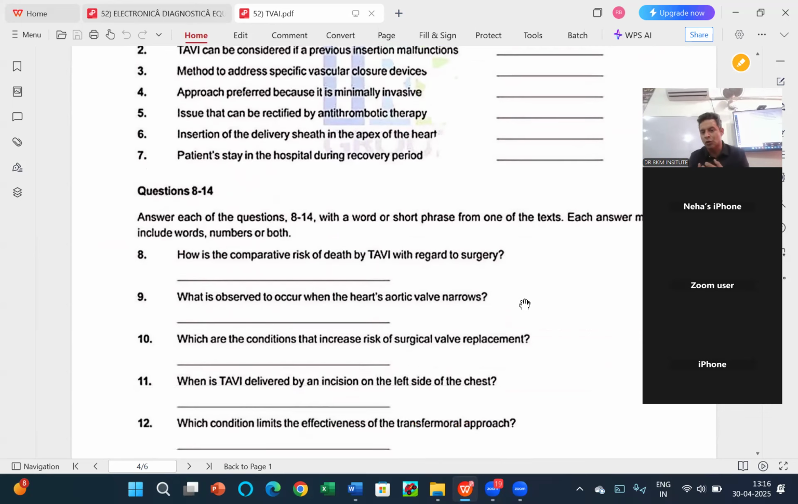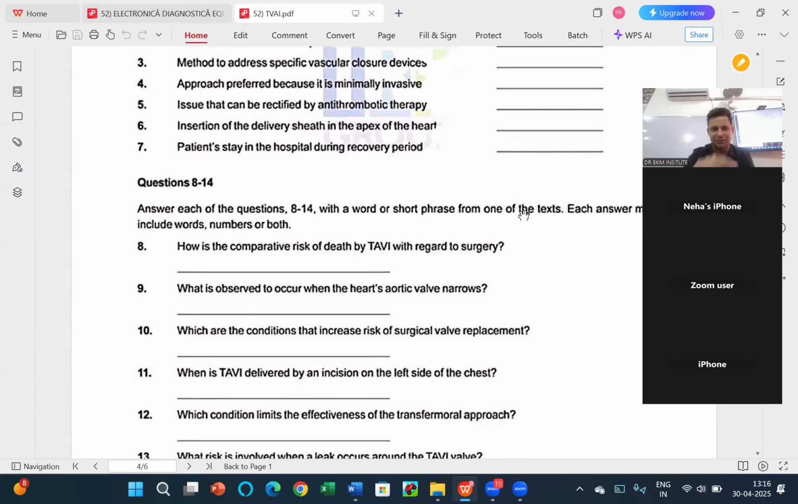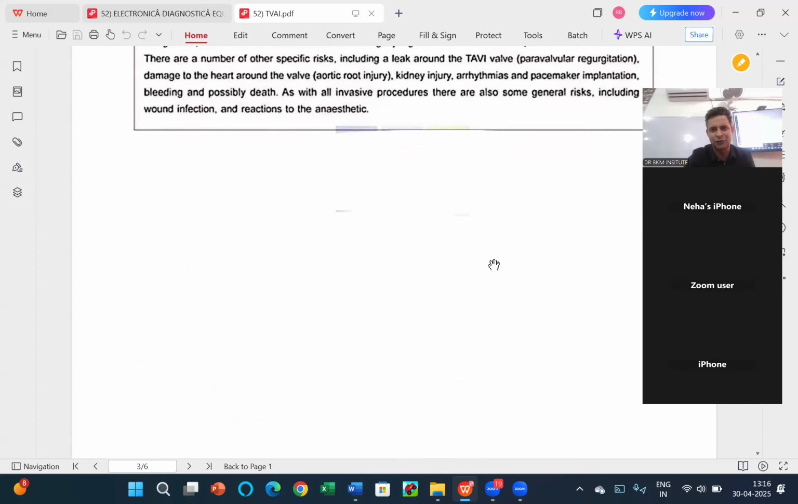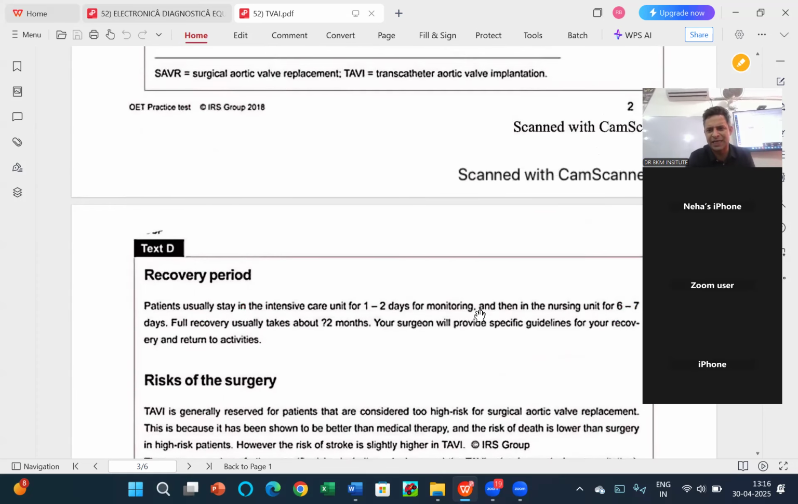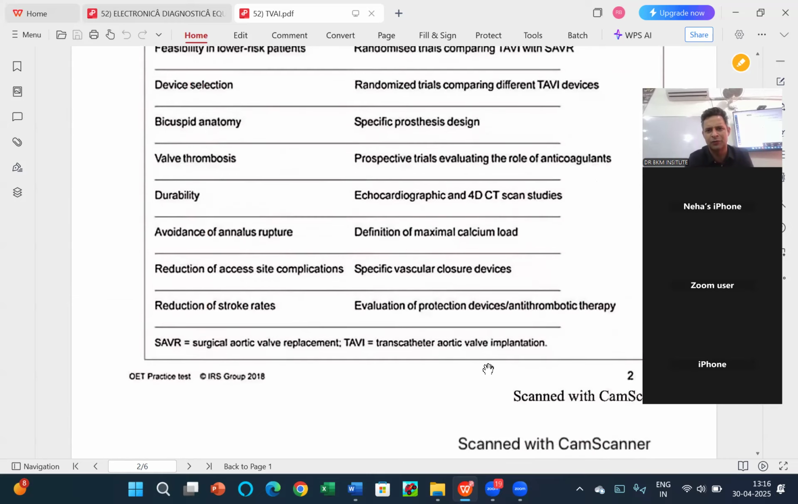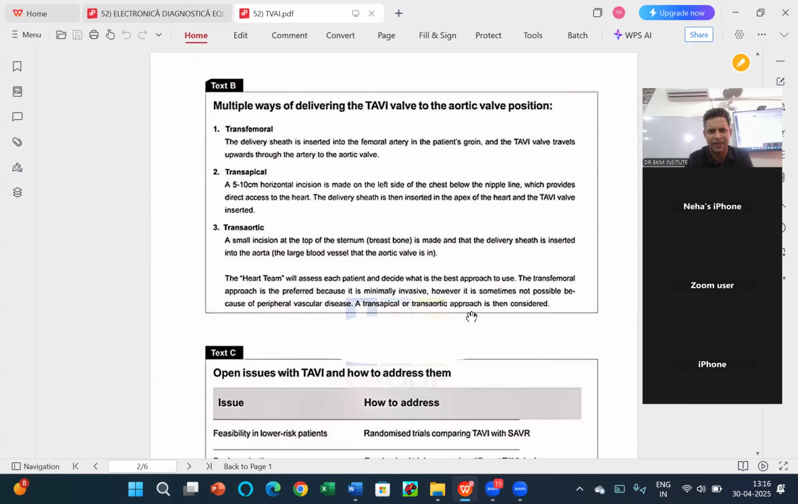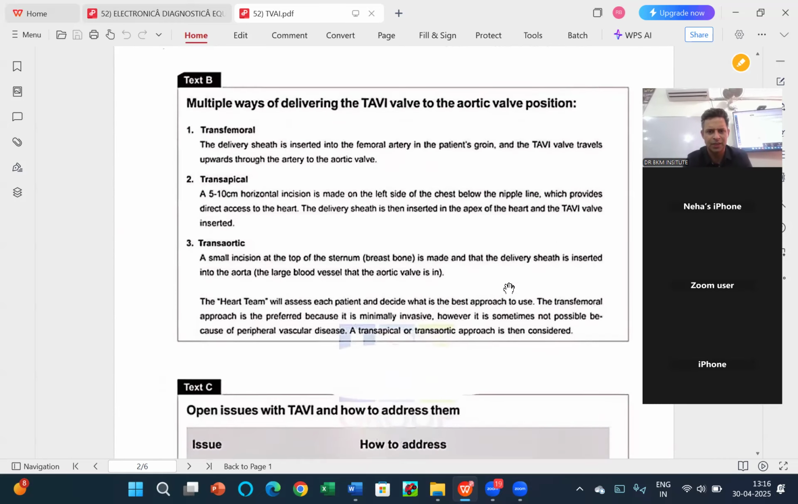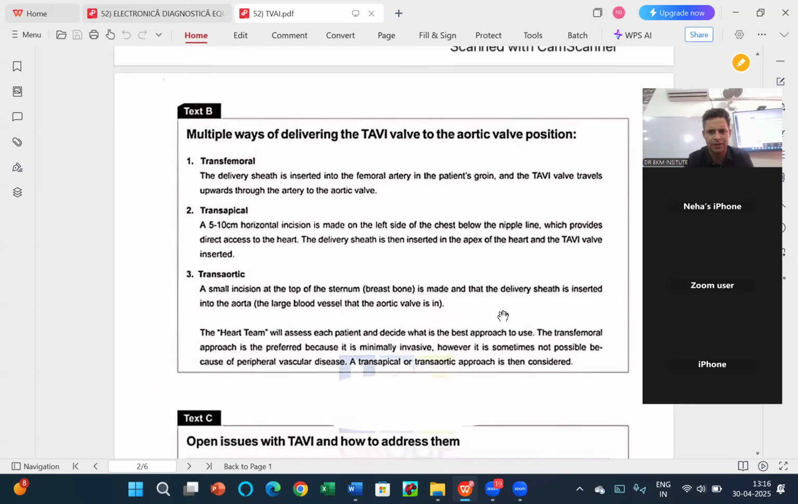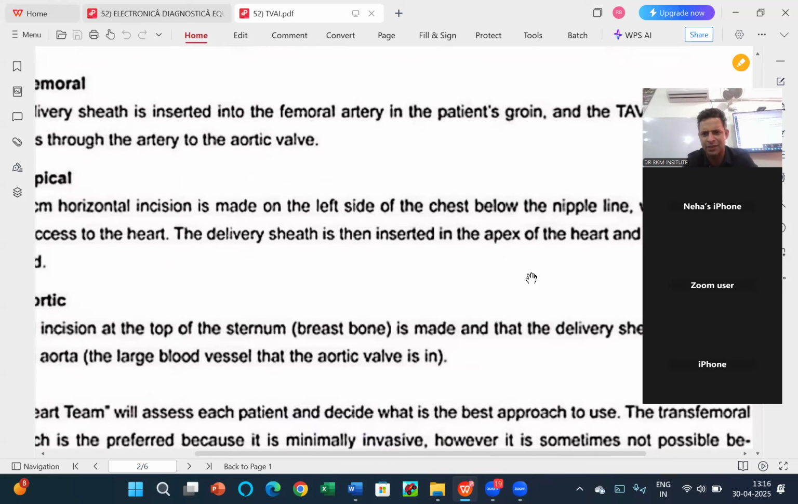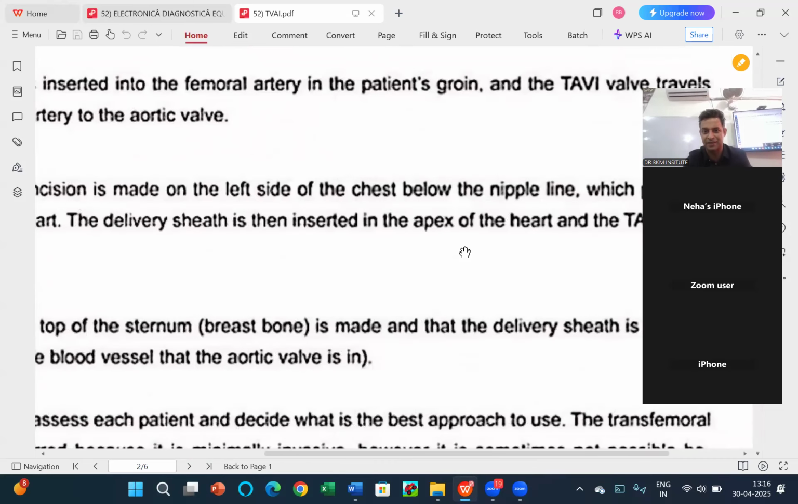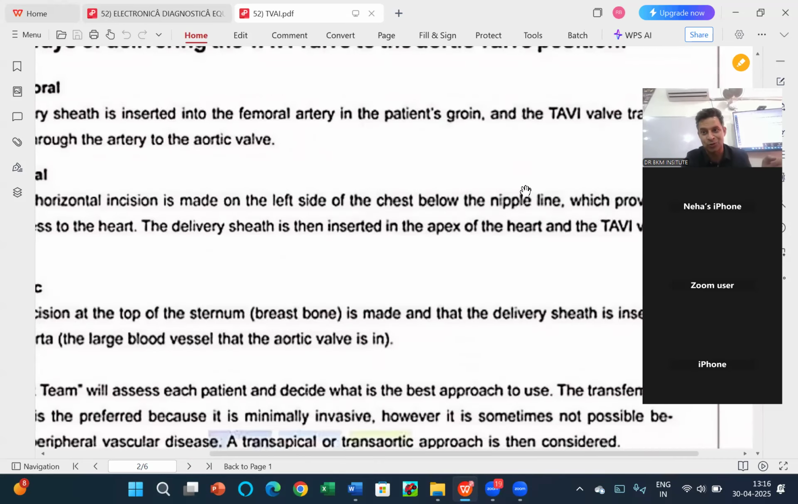What is observed to occur when the heart's aortic valve narrows? Okay, this I'm not quite sure in which paragraph it is, but I will try to find one. Narrow is a very easy word and I should be able to find it somewhere. Not really. But by chance, I can see the word apex. Can you see this word? Now, apex. So now I will do that question as well.